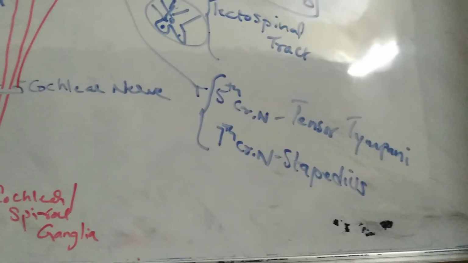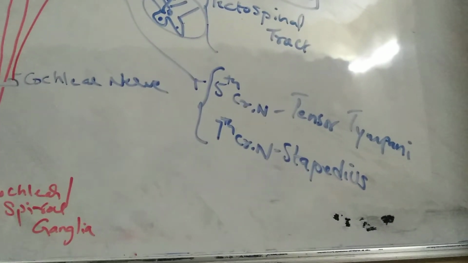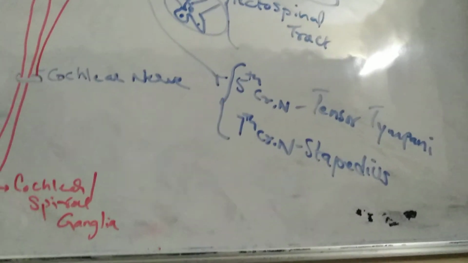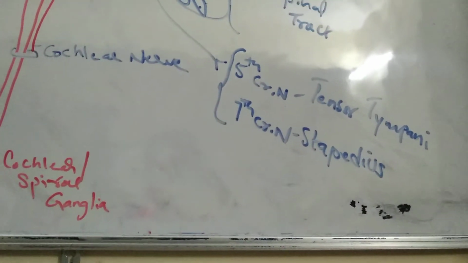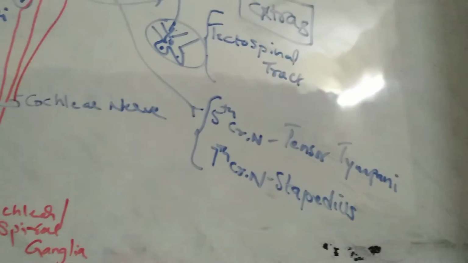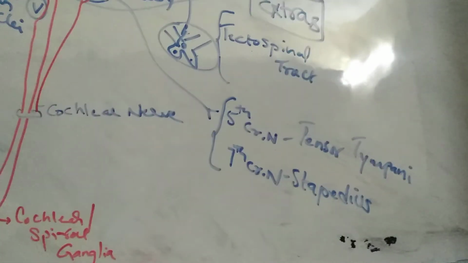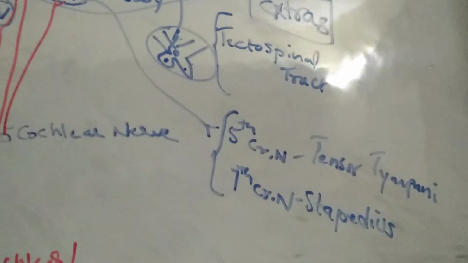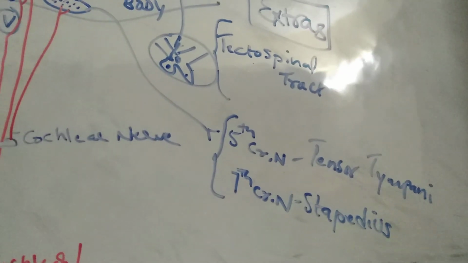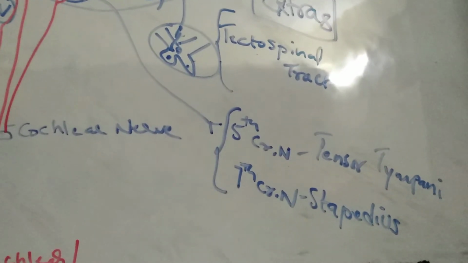The mandibular division of the trigeminal nerve supplies one muscle, the tensor tympani. This muscle anchors the handle of the malleus, which is in turn anchored to the tympanic membrane. So whenever a loud sound wave arises, the tensor tympani contracts and prevents the rupture of the ossicular chain. So that is called the tympanic reflex.